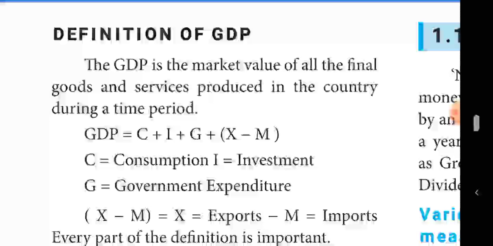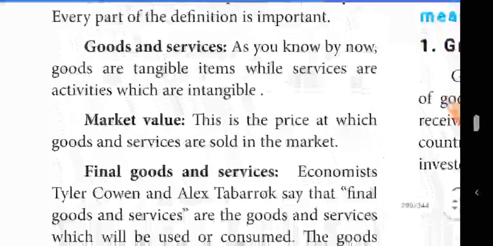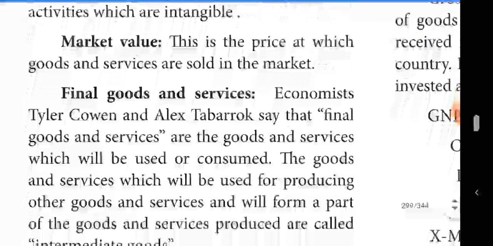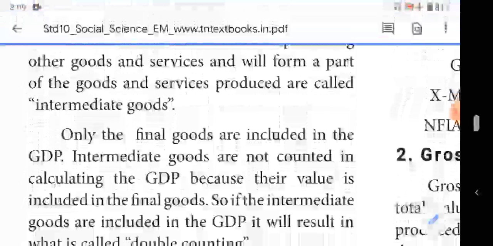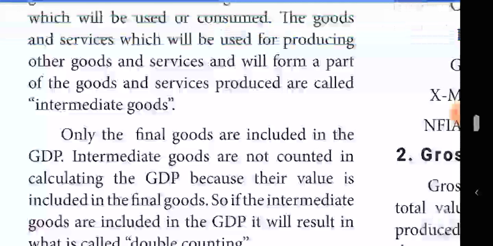Okay. Final goods and services, that means from there, the fourth line, the goods and services which will be used for producing other goods and services and will form a part of the goods and services produced are called intermediate goods. That is define intermediate goods. Okay, the question is define intermediate goods. These are 2 mark questions, book inside questions, you have to mark, students. Then from the next class onwards, I will teach the content.